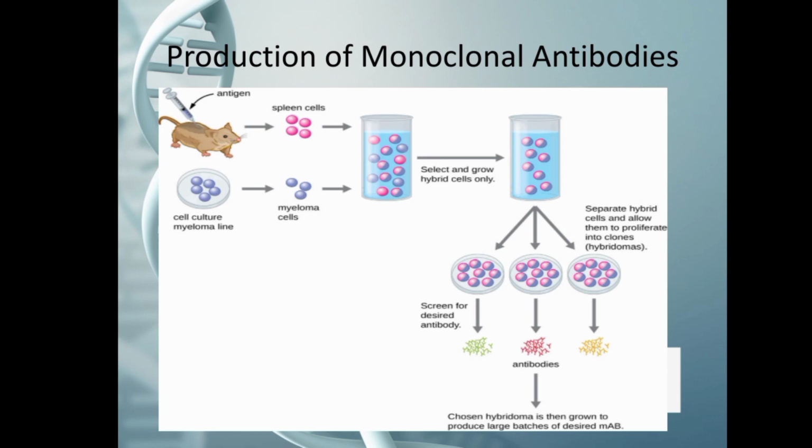that is the fused cells, are selected and separately grown in another media. The hybrid cells are selected and allowed to proliferate into clones in 3 different plates. Screening of the desired antibody is done. The chosen monoclonal antibody is grown to produce large batches of the desired monoclonal antibody.